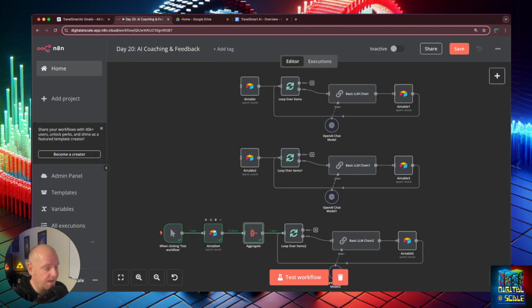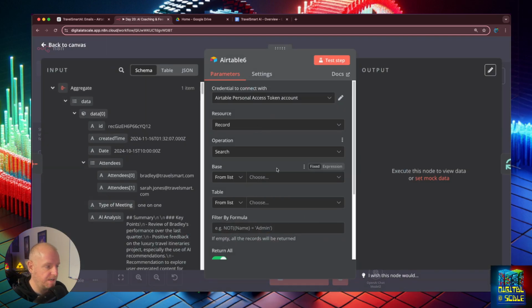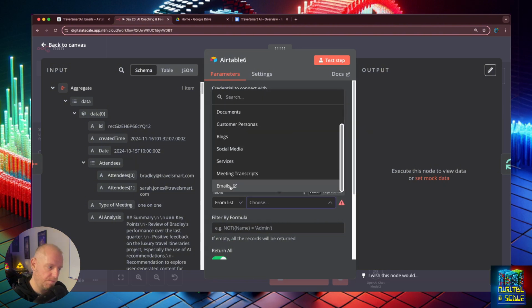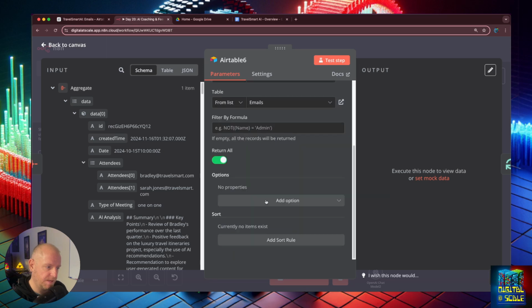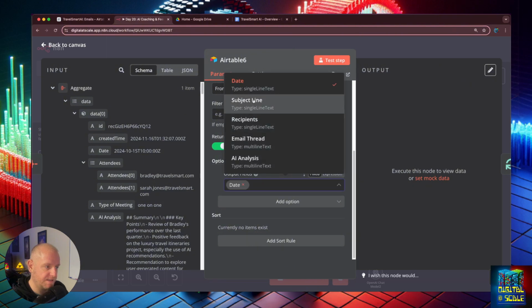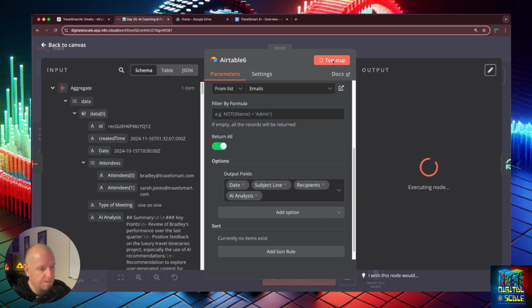Great. Now that we have that, we're going to go and get the Airtable. We're going to say search records. And here we're going to choose our good old Travel Smart AI, and we're going to choose our emails. We're going to do the same thing here and say output fields. We're going to select the date, the subject line, the recipients, and the AI analysis. All right, we're going to go ahead and test this.